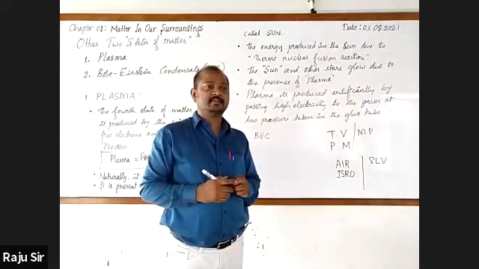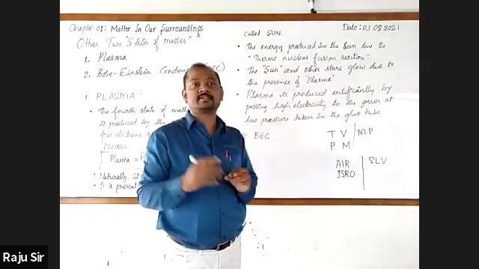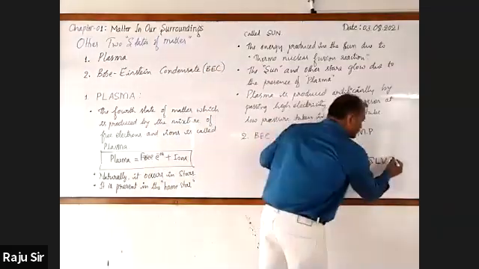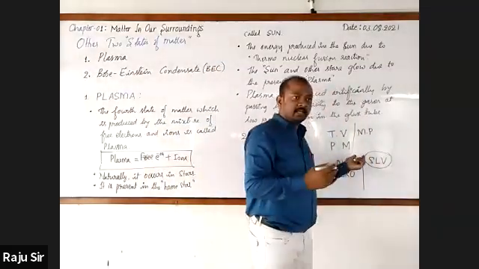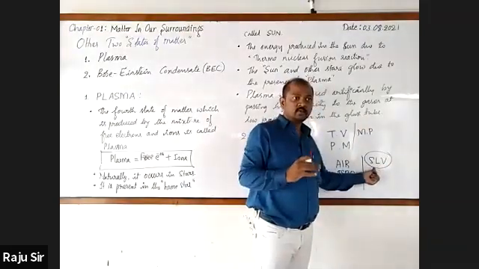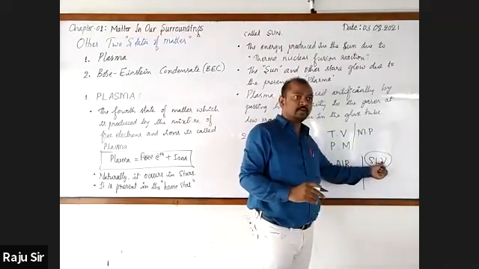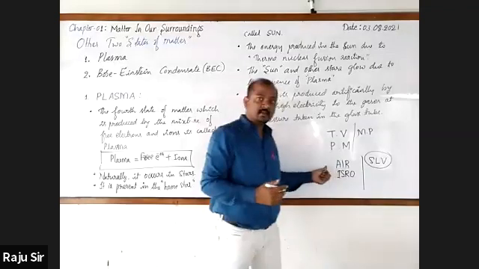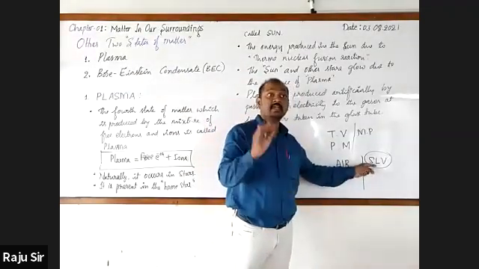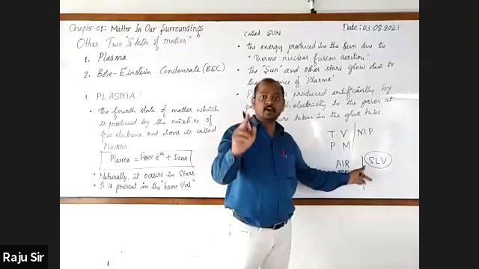Satellite launching vehicle. For satellite launching vehicle, by taking the first letter from each word, will we get any word? No, we get only single letters: S, L, V. You cannot read it as a word. It is just an abbreviated form. SLV is the abbreviated form of satellite launching vehicle.